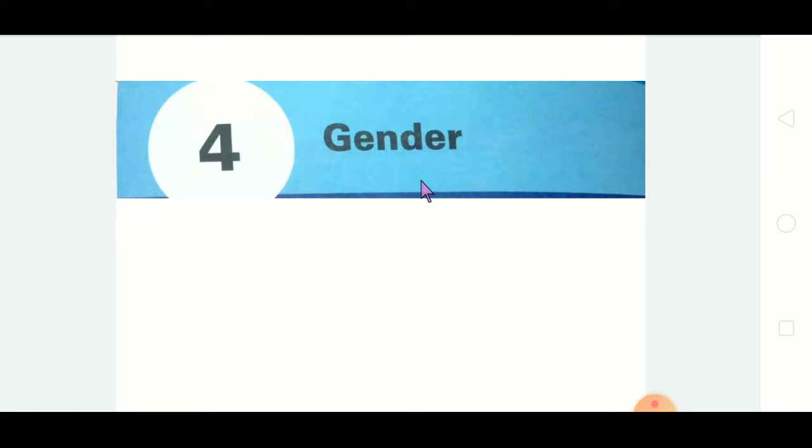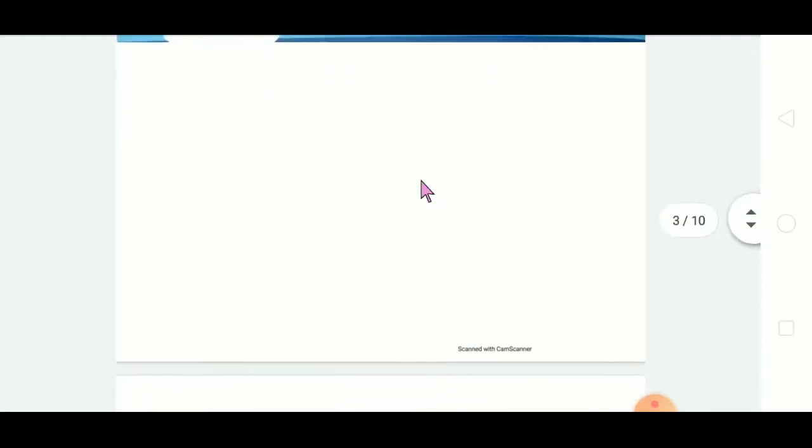So already we have seen in the basic worksheet also about gender, and last year also you have seen in the 4th standard gender, right? There are 4 types of gender. Do you remember that? Yes or no? Masculine gender, common gender, feminine gender, neuter gender, right? So let us see here.